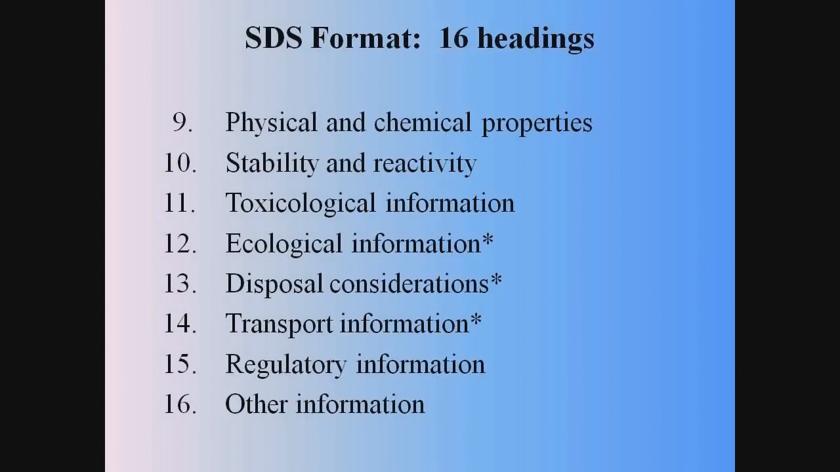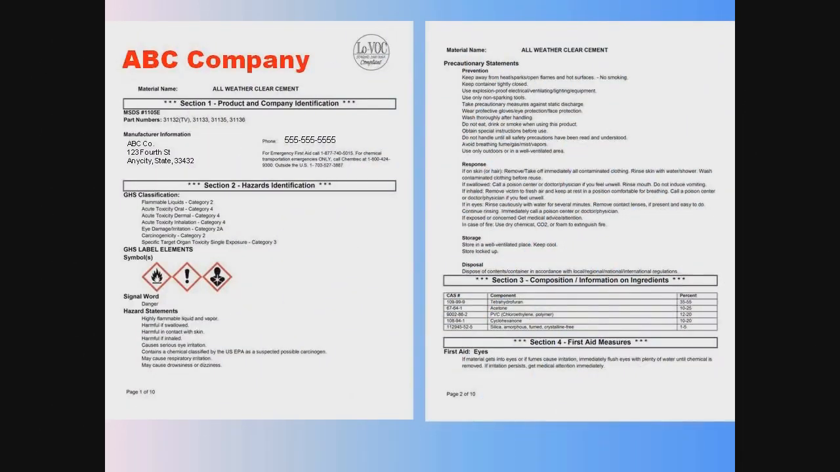Physical and chemical properties will be explained, followed by the stability and reactivity information, and then toxicological information. The next 3 sections, ecological information, disposal considerations, and transport information, are not required by OSHA, but may be included in the safety data sheet. And the last 2 sections will be regulatory information and then any other information deemed pertinent by the manufacturer or an outside regulatory agency. Here are the first 2 pages of a sample safety data sheet. Note the specific sections. All safety data sheets will have the sections or headings in this order and in this format. This will make finding specific information much easier.